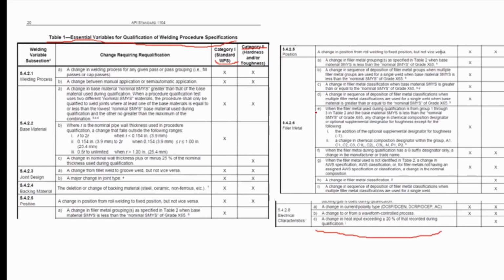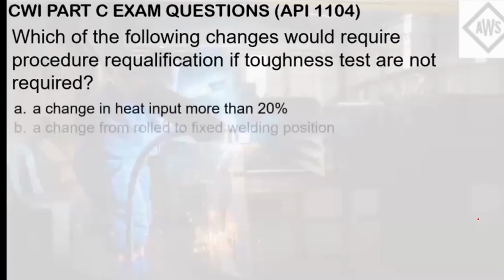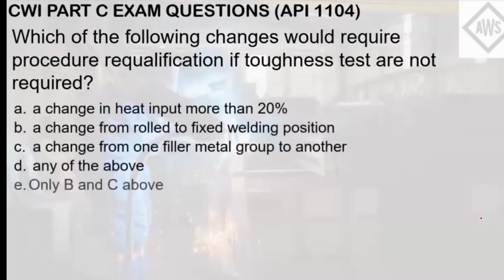Also, changing the filler metal group here will also require requalification, since changing the filler metal will affect the mechanical properties of the weld. So based from the choices, the answer here is letter E, or these two variables here, if changed, will require a new procedure qualification record for that new WPS if these variables are changed.